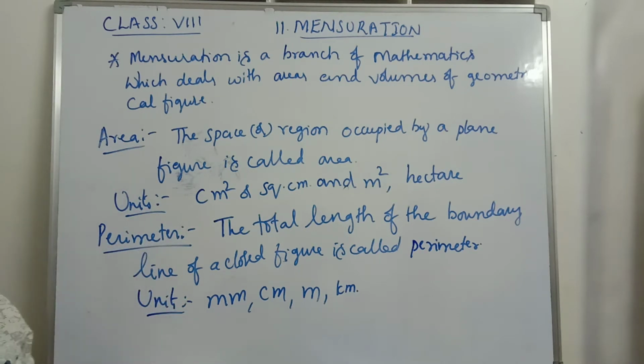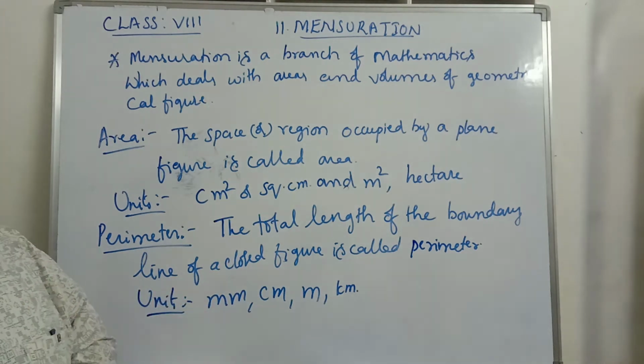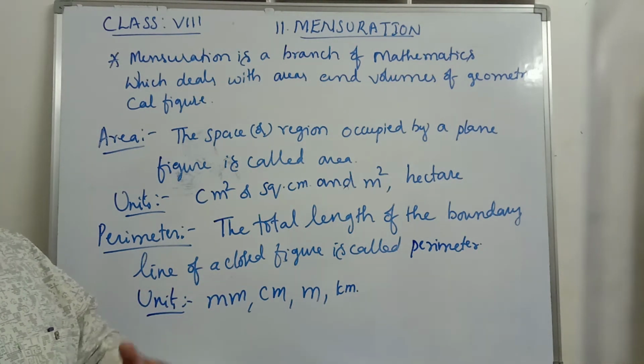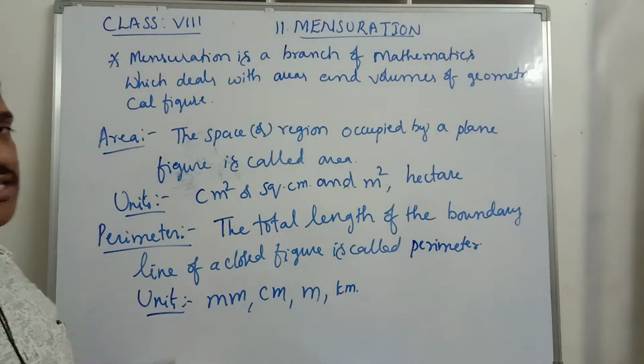Now I am going to continue with the formulas related to area and perimeter of a rectangle, a square, a parallelogram, a triangle and a circle. Is it clear, children?